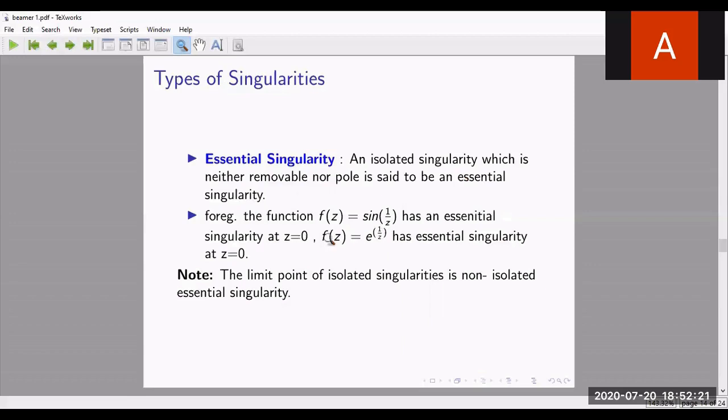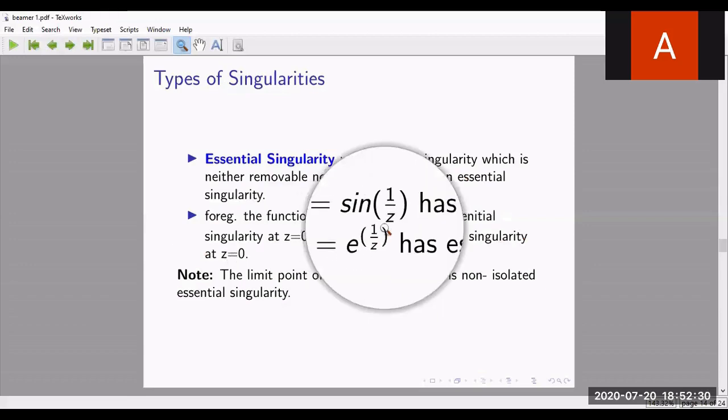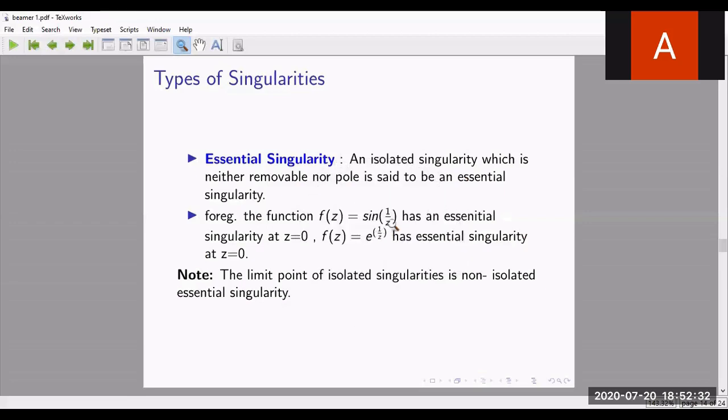Here, f of z is equal to e raised to 1 by z, which has an essential singularity at z equals 0. Again, if z is 0, what happens? 1 by 0 is infinity. We don't know what e raised to infinity is. It is not defined, which means the function has a problem at that point. The function is not analytic at that point, and that's why this is a singularity. But is it removable, does the limit exist? No. Is it a pole, is it of the form g of z by some (z minus z naught)? No. It is not a pole, not removable, and hence it is an essential singularity.